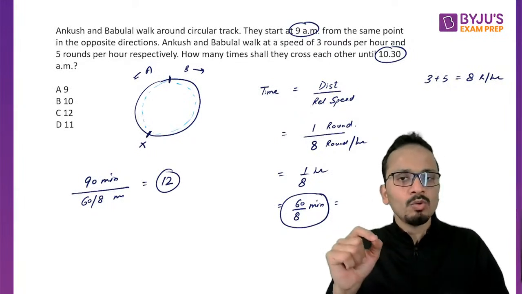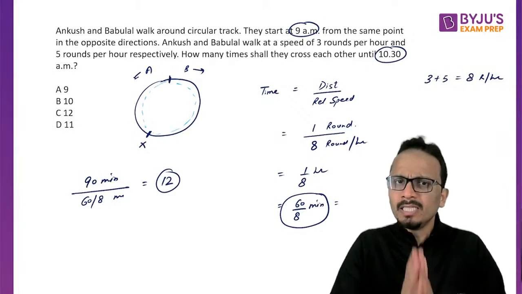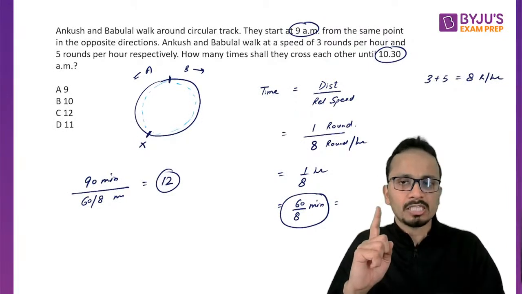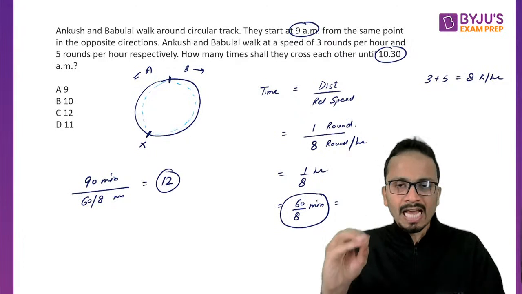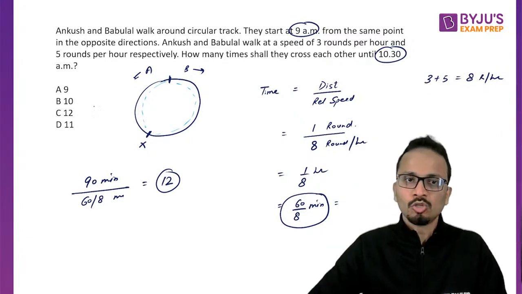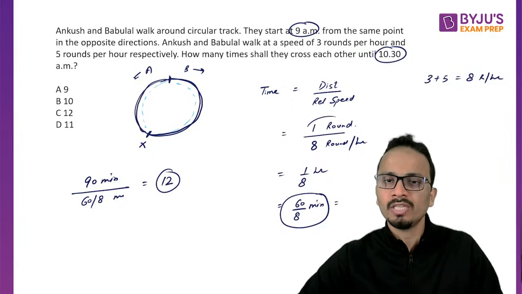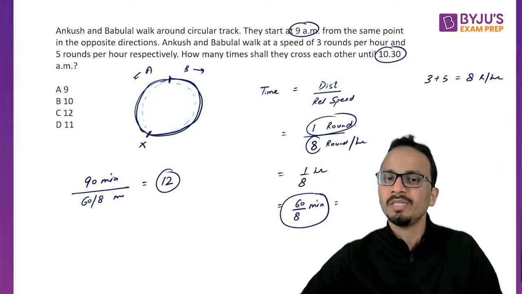I'll repeat once again what I've done. I have calculated the time taken by these two to meet for the first time, the time after which they'll meet for the first time on this racetrack. So they'll meet for the first time when A has covered this part and B has covered this part. That means in total they have covered one round at a relative speed of 8.